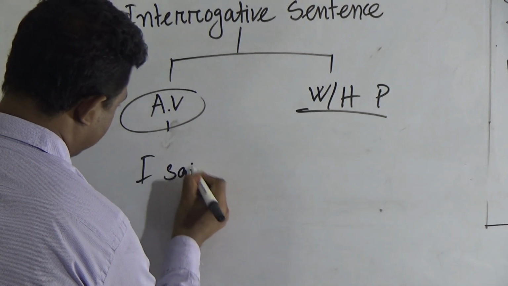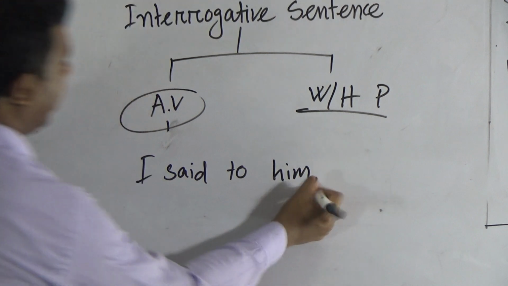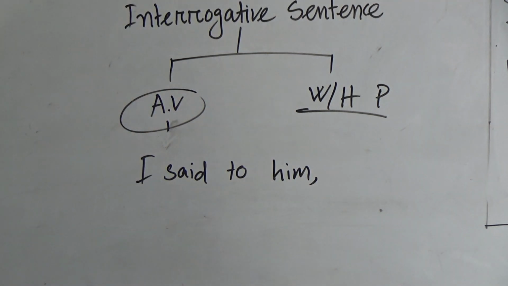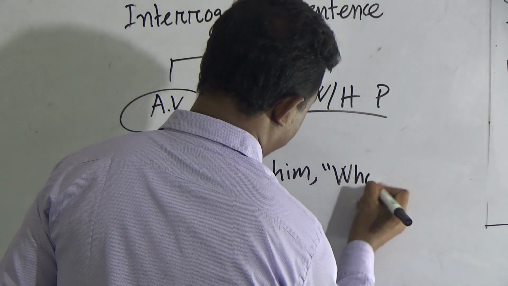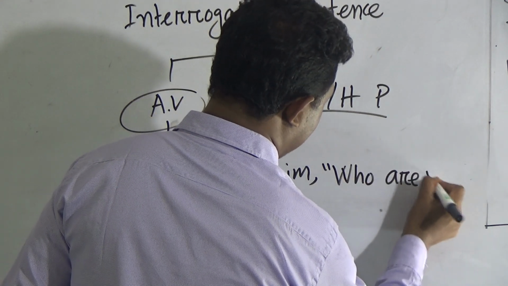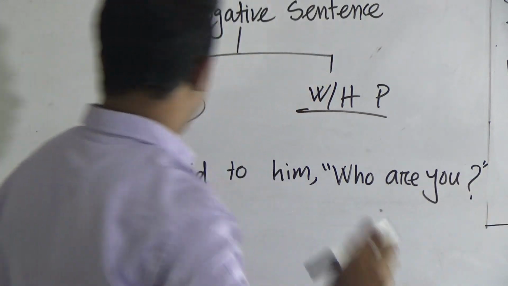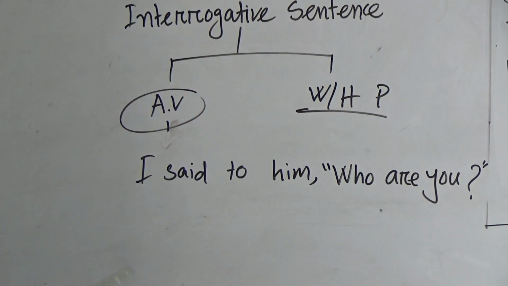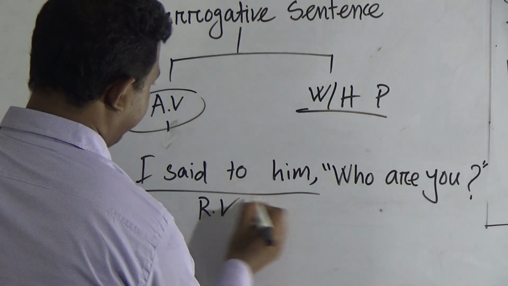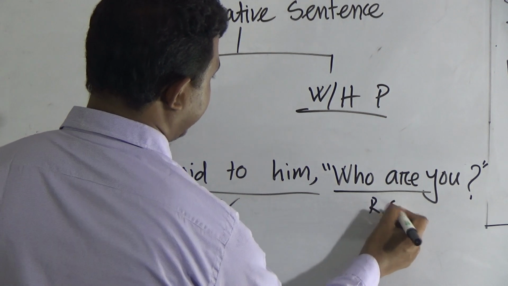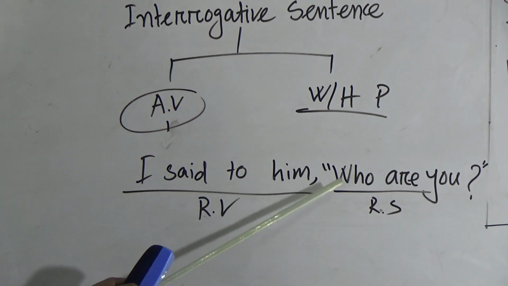I said to him, "Who are you?" Dear students, in this sentence, this is the reporting verb and this is the reported speech. So here the reported speech begins with what?